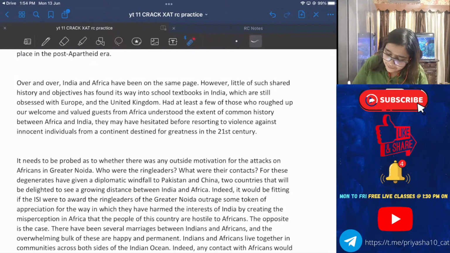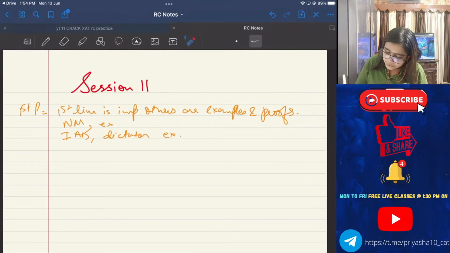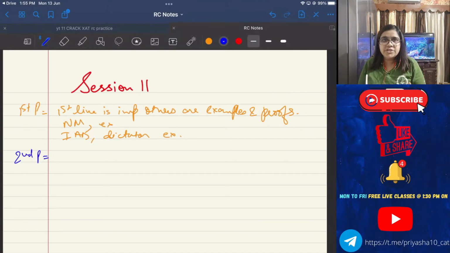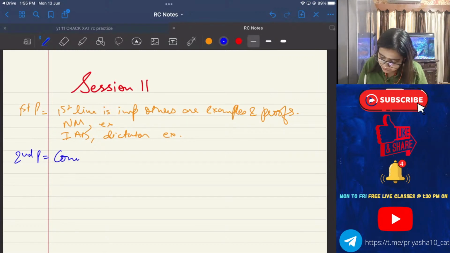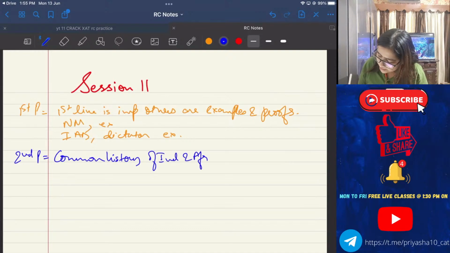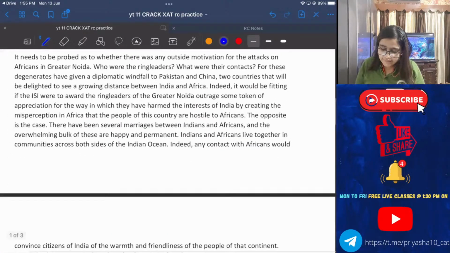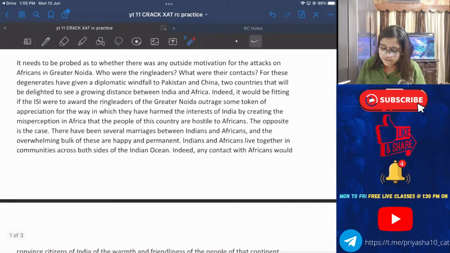So, what is the takeaway? We will just put up our important line here for the second paragraph: we have a common history, but this common history of India and Africa is not taught in schools. Wow, one liner for our second paragraph. Now let's move to the third paragraph quickly.